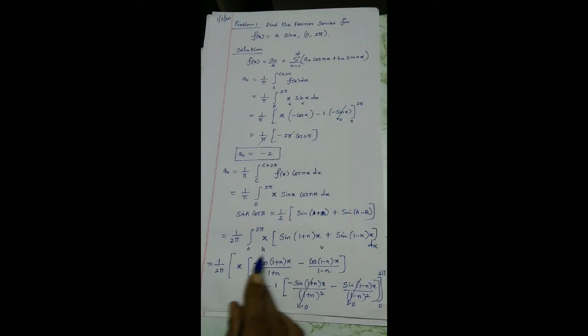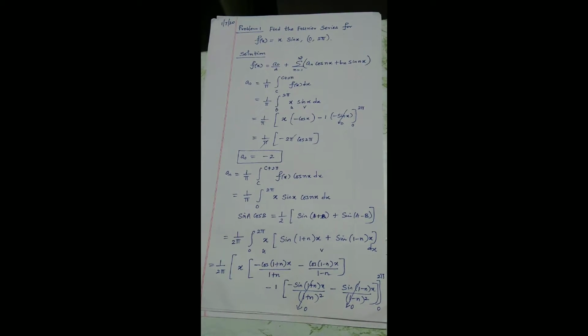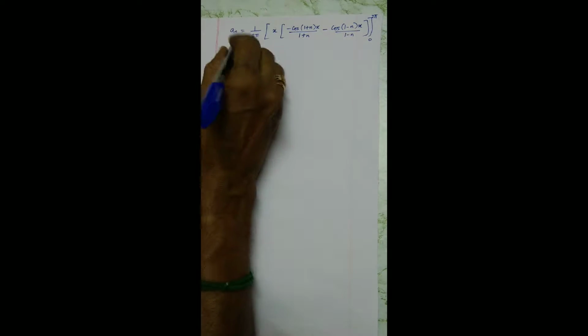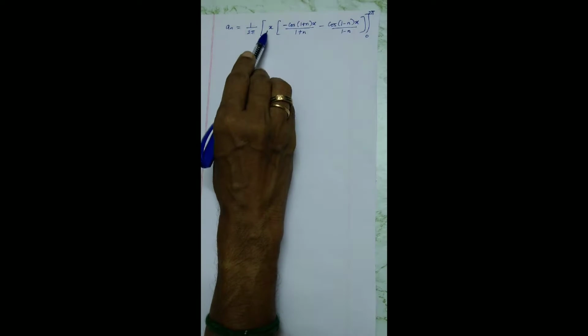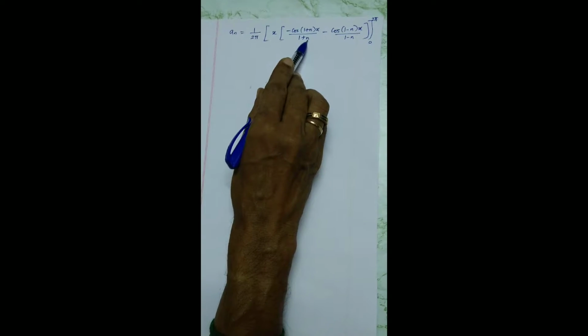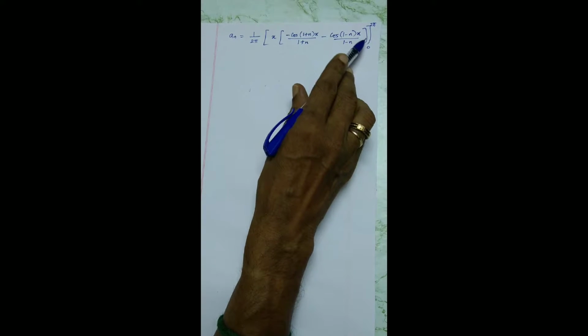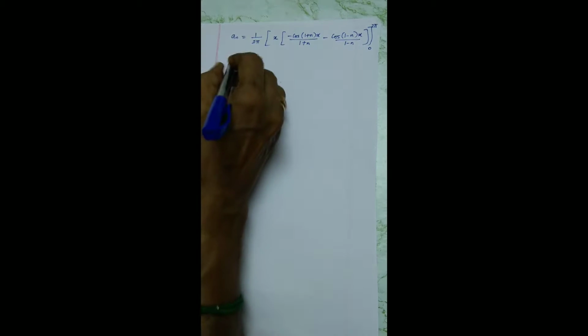So my focus is only on this particular term, especially the upper limit. Why? Because for the lower limit 0, when I substitute it here, this entire thing completely collapses. So my focus is only on the upper limit. So a_n equals 1 by 2 pi times x minus cos (1 plus n)x by (1 plus n) minus cos (1 minus n)x by (1 minus n), over 0 to 2 pi. Sine terms completely collapse.